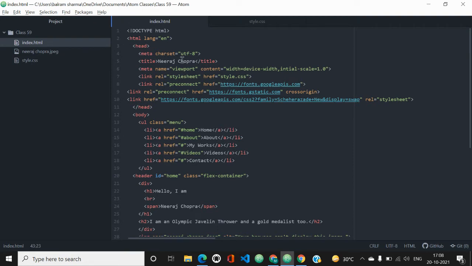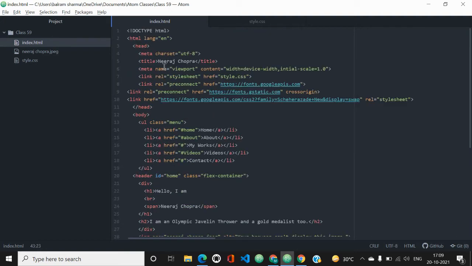First we will start with doctype html. As we all know, in Atom, when we write HTML and press enter, it automatically sets up the base of the HTML code. So by this you will get the doctype html, the html tag with lang equal to en, then the head tag, then meta charset equal to UTF-8. This tag is used to define all the characters in the world. We can use any character in a website by this.